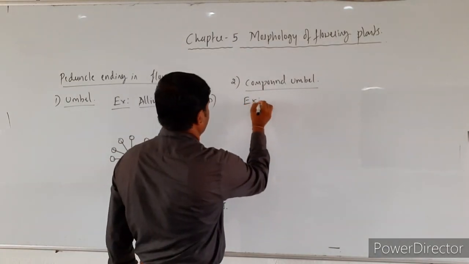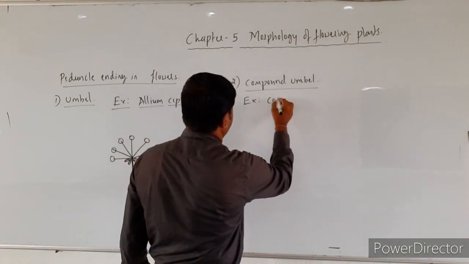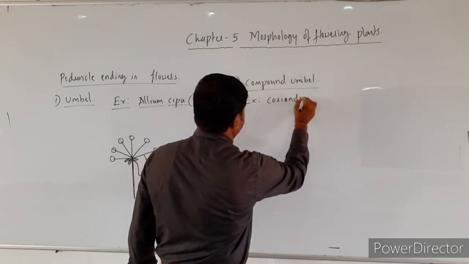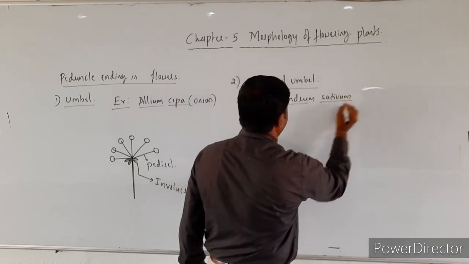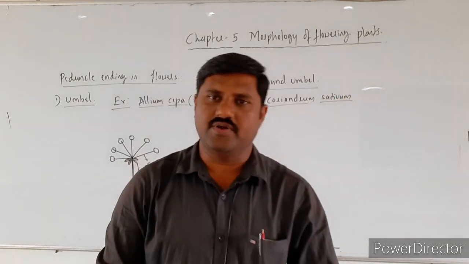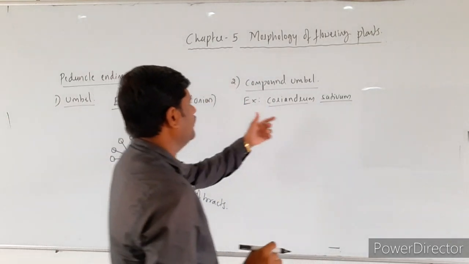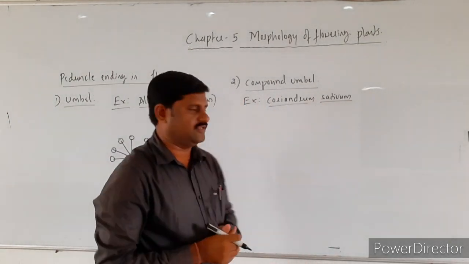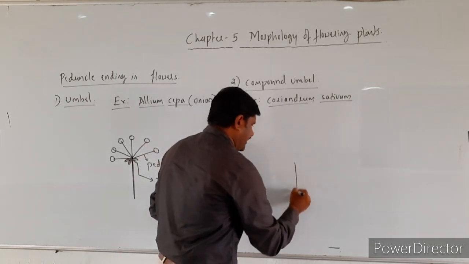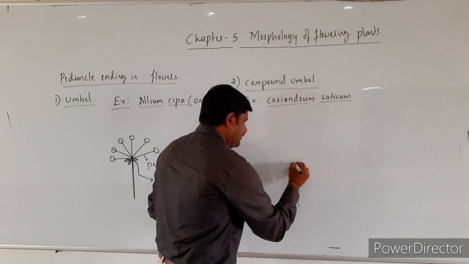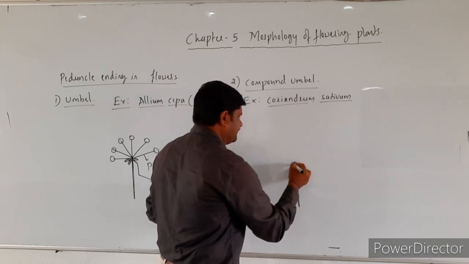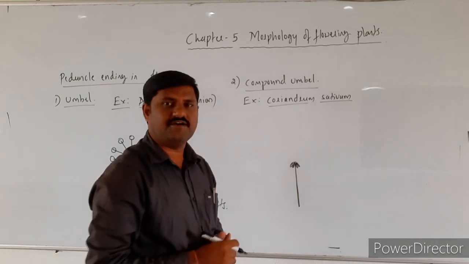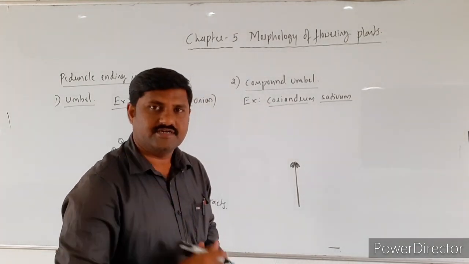And the example for compound umbel is Coriandrum sativum, the scientific name of coriander, right? Coriander, you know it better. So Coriandrum sativum is the best example for this one. See here, this is the peduncle ending with the flower, of course. This peduncle ends with a cluster of bracts first, it bears at its tip.